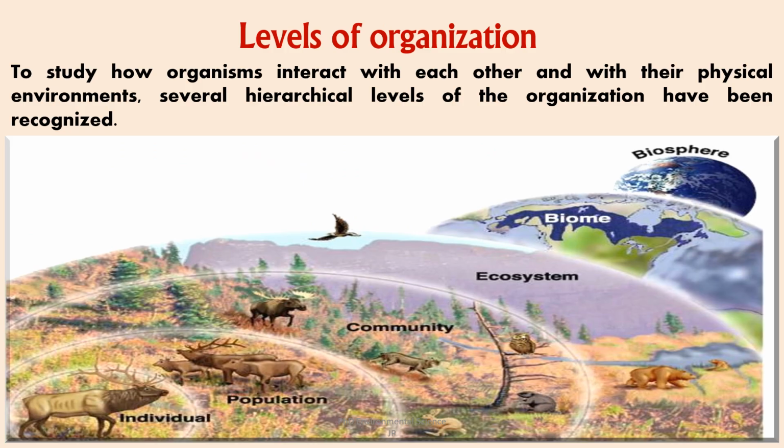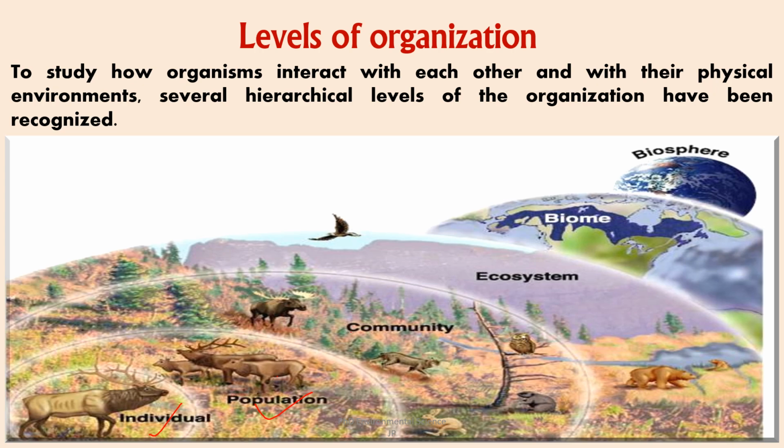Levels of organization. Now, this image illustrates the hierarchical levels of organization in ecology, which are used to study how organisms interact with each other and their physical environments. So, first is individual. This is a single organism, such as one elk shown in the image. It represents the most basic level of organization. Then is population, a group of individuals of the same species living in a particular area, like the herd of elk. Populations are studied to understand factors that affect their size and distribution.